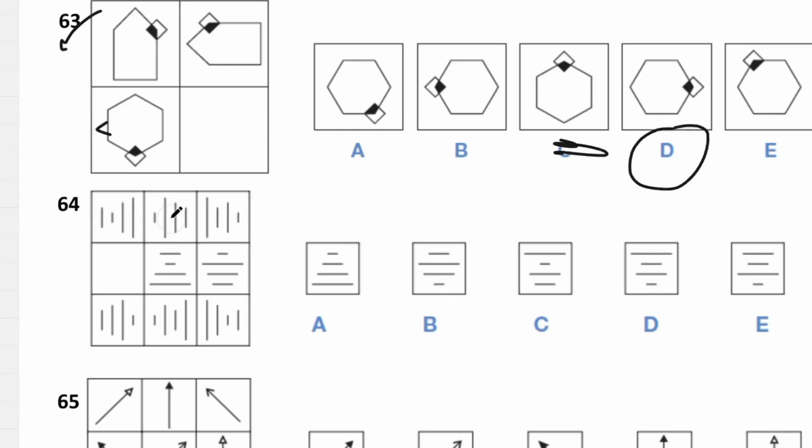We have clockwise rotation, and then clockwise rotation, different color. Then we have this one which does a clockwise rotation. We're missing this one actually, so let's do this one in a different color.